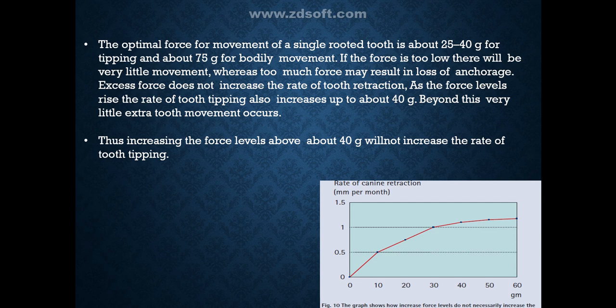As we can see in the figure, the rate of canine retraction per month is shown. The graph shows how increased force levels do not necessarily increase the rate of tooth movement. The y-axis shows the rate of movement in mm and the x-axis is the amount of tipping force applied to the tooth. As the force level initially rises, the rate of tooth movement also increases. Above about 40 grams, the rate slows down and very little additional tooth movement occurs. There will, however, be a greater risk of loss of anchorage with increase of force level.